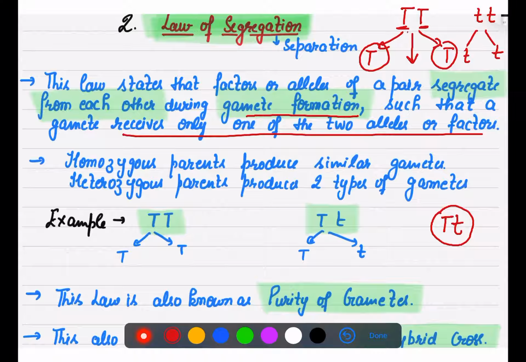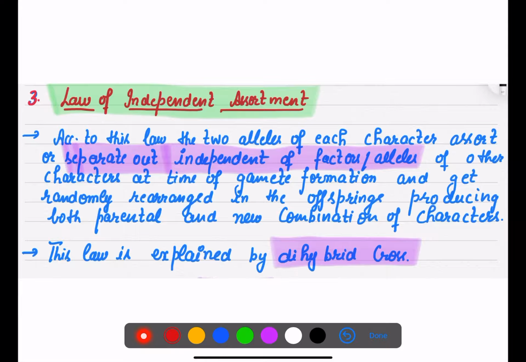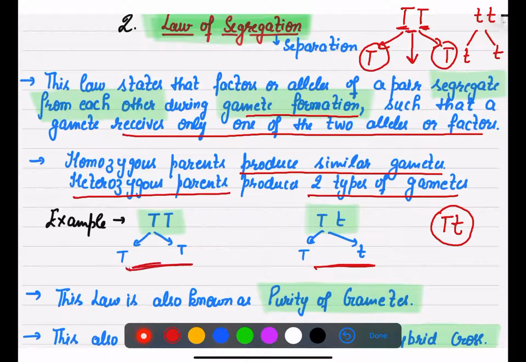If they are homozygous, they will produce similar gametes. If they are heterozygous parents, they will produce different types of gametes like this. So this law of segregation is also known as purity of gametes.